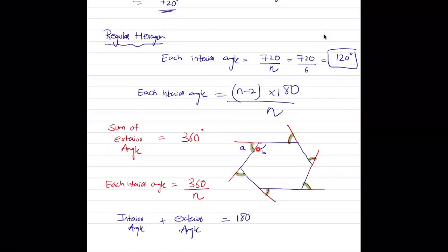So these two angles are supplementary, and their sum is going to be 180 degrees. If we know A we can find B and vice versa. If you know the exterior angle, you can find the interior angle and then also find the sum.